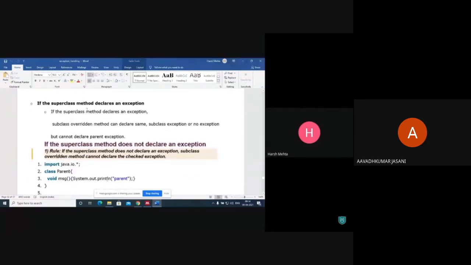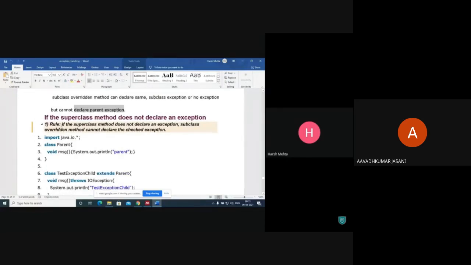Now here, if the superclass method declares an exception, subclass overridden method can declare the same, subclass exception or no exception, but cannot declare parent exception. Okay. Now let's see rule number 1 with example.